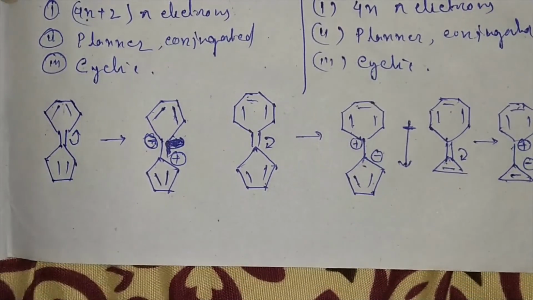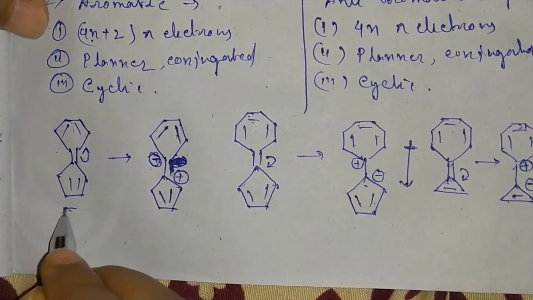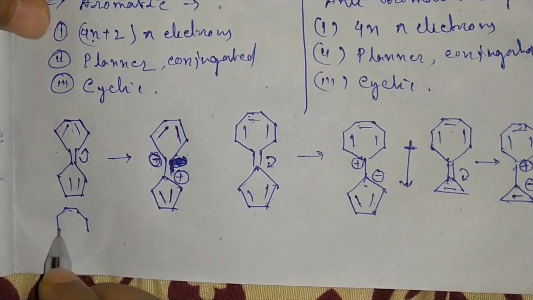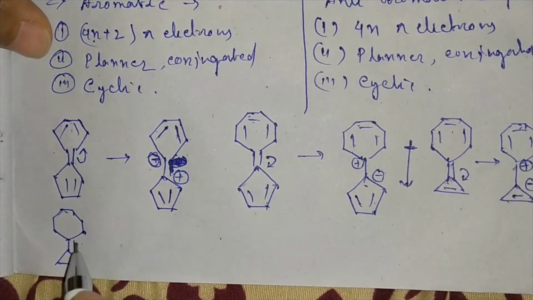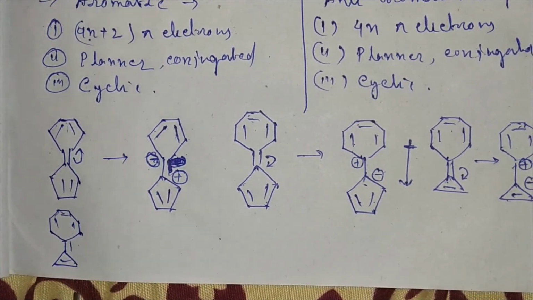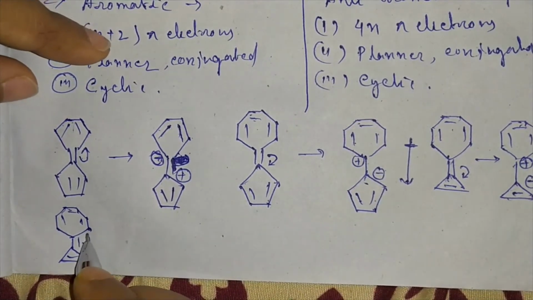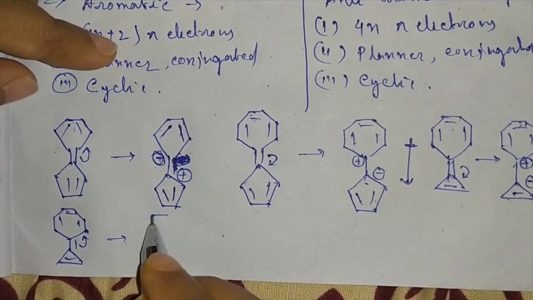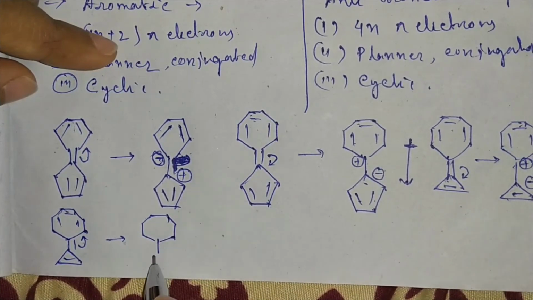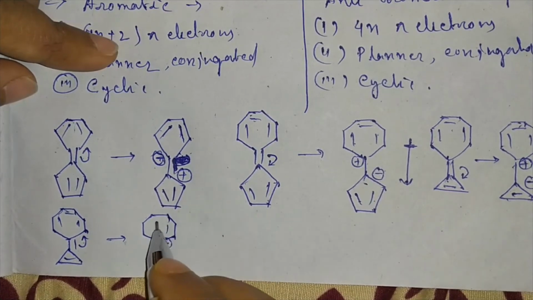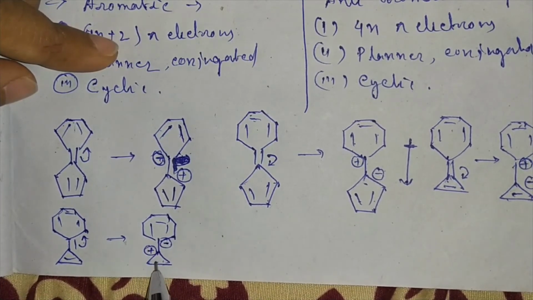Let's say the polarization occurs in this direction, then it will be negative and positive.